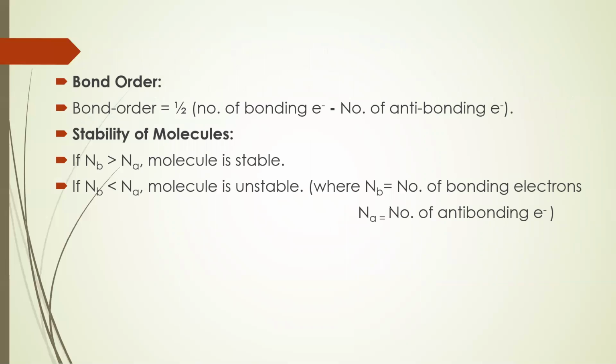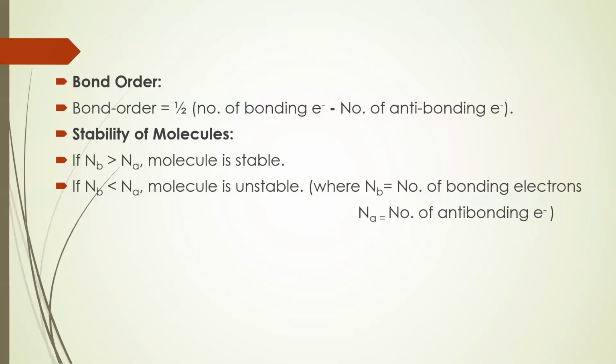Next, how do we calculate bond order? Bond order is equal to number of bonding electrons minus number of antibonding electrons, divided by 2. Now, bond order represents the number of bonds present in a given molecule. Bond order can't be 0. If the bond order becomes 0, that means that type of molecule does not exist in nature.